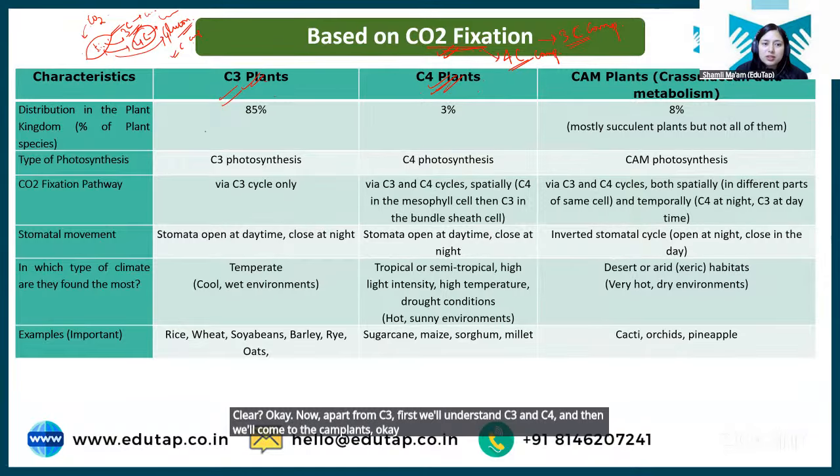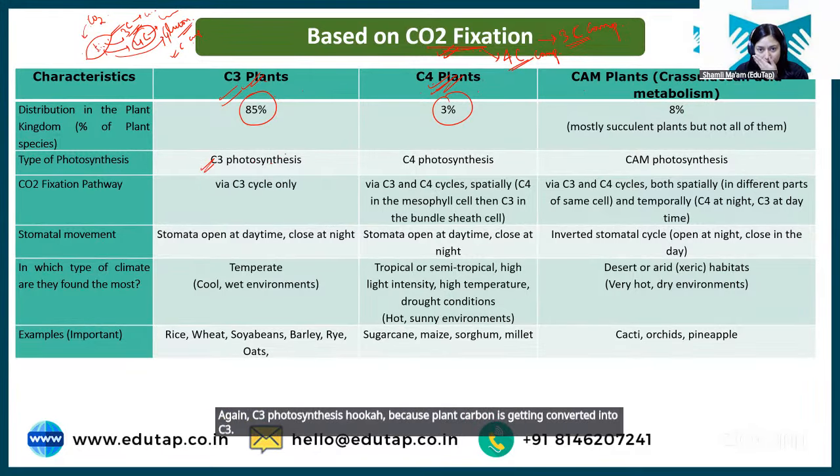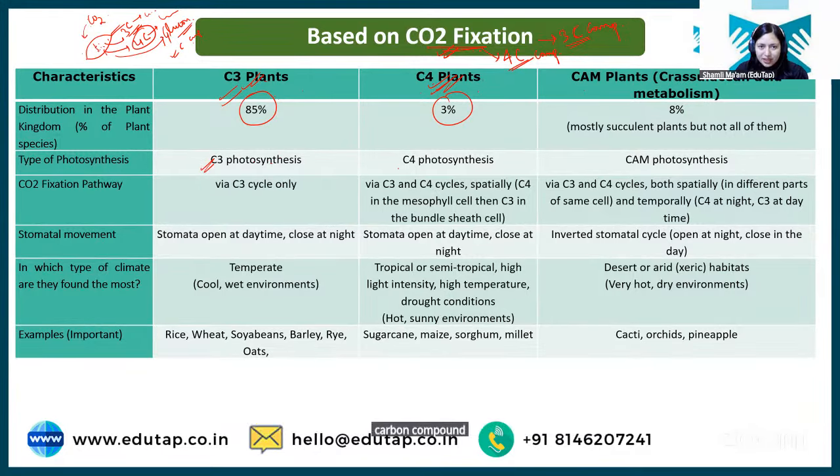Okay. So students, 85% of the plant population that we have is of C3 nature. Only 3% are of C4 type. So here it is C3 photosynthesis, because carbon is getting converted into a C3 carbon compound. Here carbon is getting converted into a C4 carbon compound.